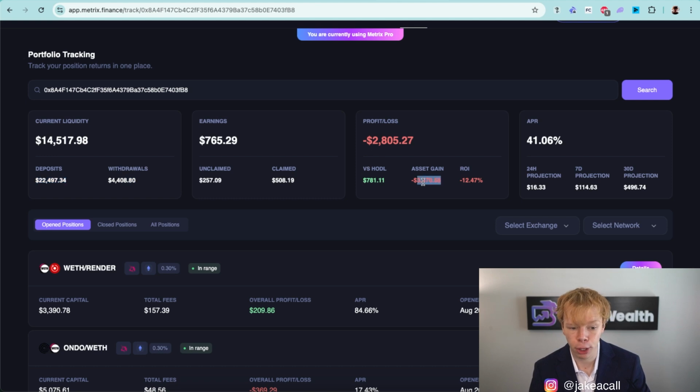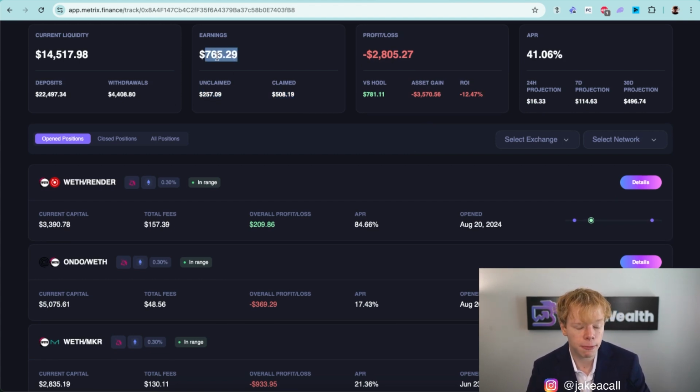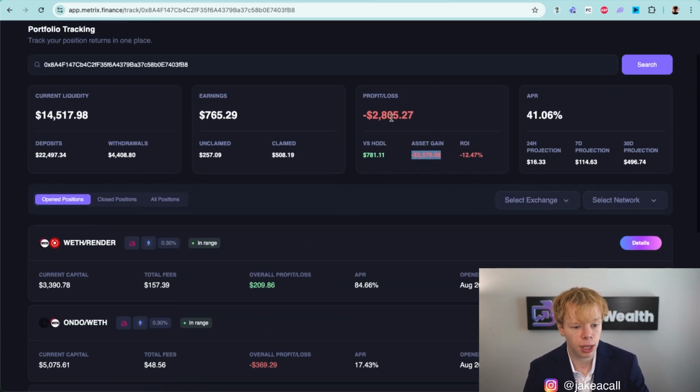They've lost about $3,500 from the prices going down, and that also includes any divergence loss that they had. But the thing is, they've claimed about $500 in fees, and they have a total of $250 in unclaimed fees. So they get about $750 in total earnings, which offsets some of their asset depreciation to put them at a negative $2,805 loss. Now, you'll look at this versus HODL number, and you'll notice that they have a $781 profit compared to if they were to just hold their initial assets.